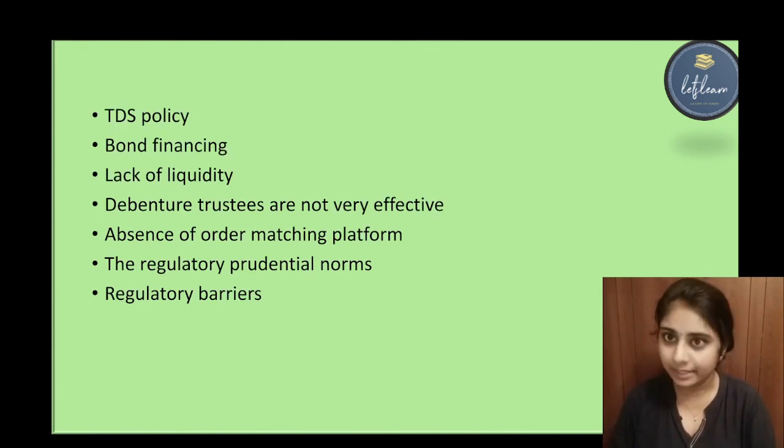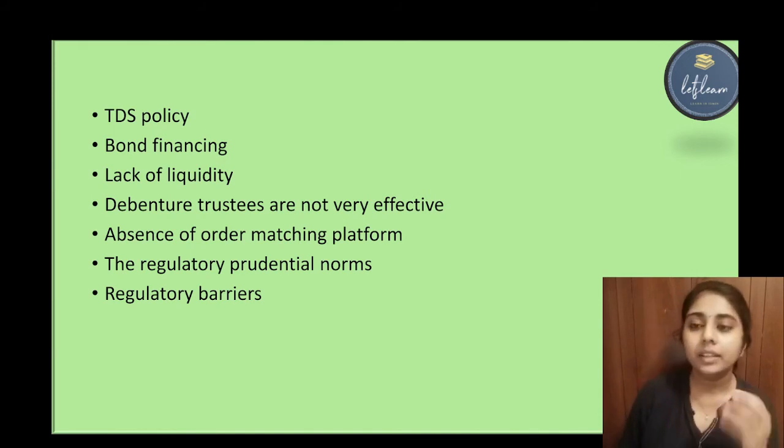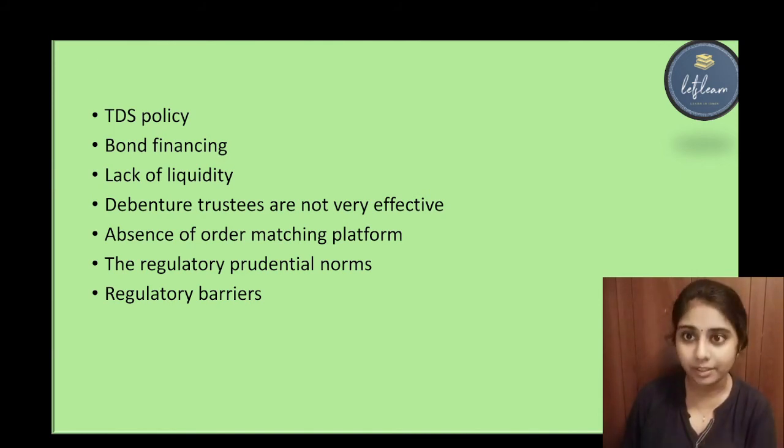Next one is TDS policy. Here, the TDS policy for all bonds is not uniform for all investors. Because of varying rates of TDS, it also creates confusion among the investors. So it also stands as a major hindrance in the development of this debt market.